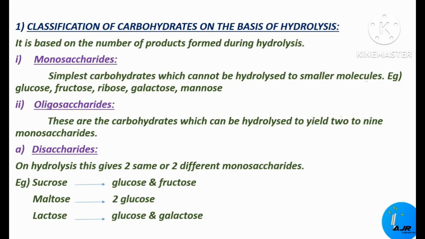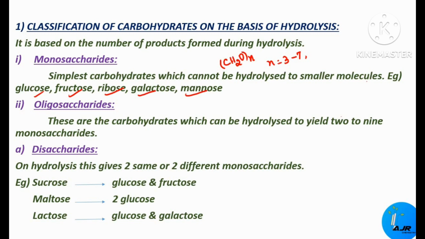Examples of monosaccharides are glucose, fructose, ribose, galactose, and mannose. The general formula for monosaccharides is (CH2O)n, where n can go from 3 to 7. Understood? Some common examples of monosaccharides are glucose, fructose, galactose, and mannose.